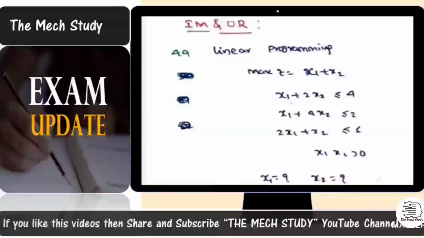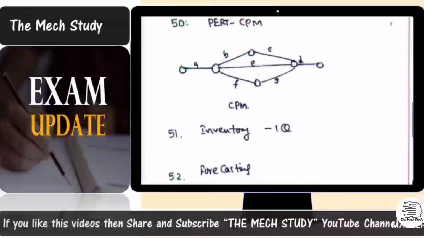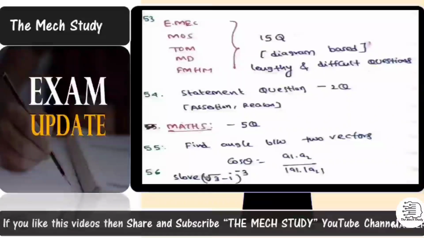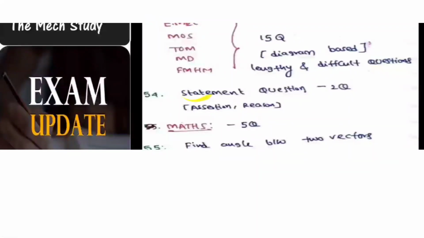Going with industrial engineering and operation research, they have asked about basic area calculation, like linear programming, to find the maximum area bounded by the curve. For PERT and CPM, they have asked 2 questions, and one question from a basic inventory problem, where you need to calculate the economic order quantity, and one question is coming from forecasting. And going ahead, they do not ask questions from subjects which are not important. So basically keep in mind and prepare these 5 subjects which I have mentioned over here.